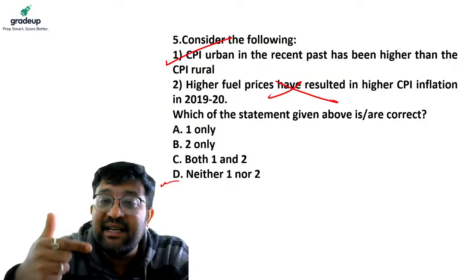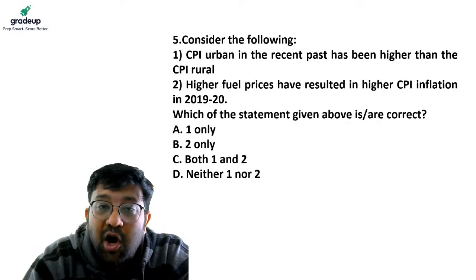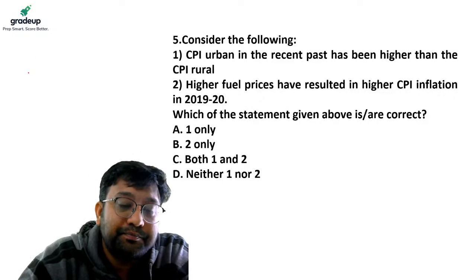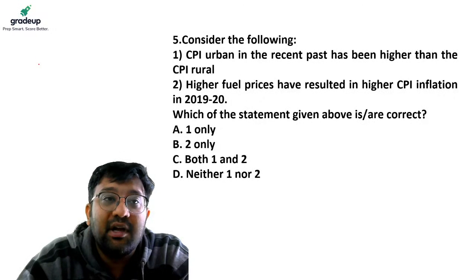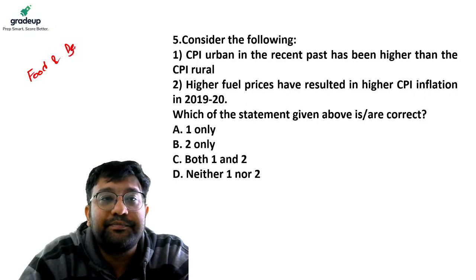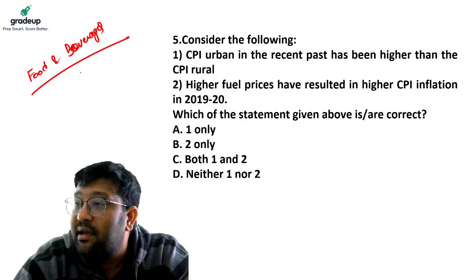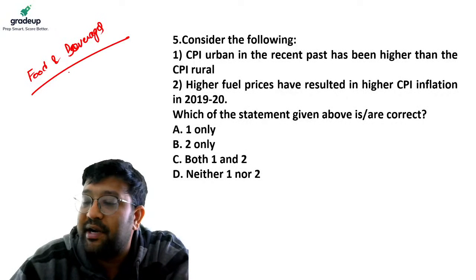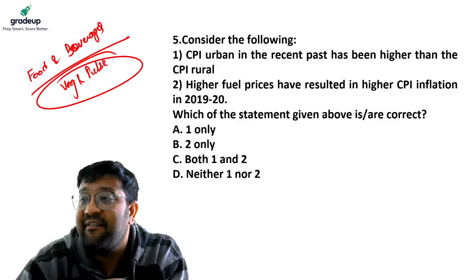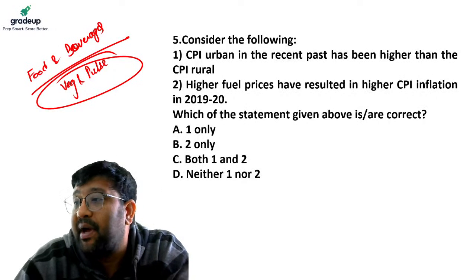The consumer price index in urban areas has seen higher levels because of rising prices of food and beverage commodities. Especially the prices of food commodities, especially vegetables and pulses, have given rise to the CPI urban inflation number.